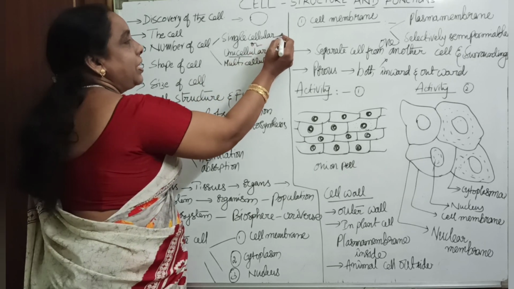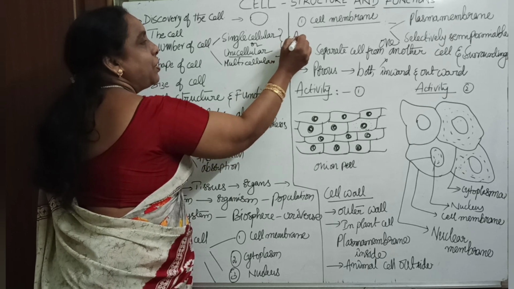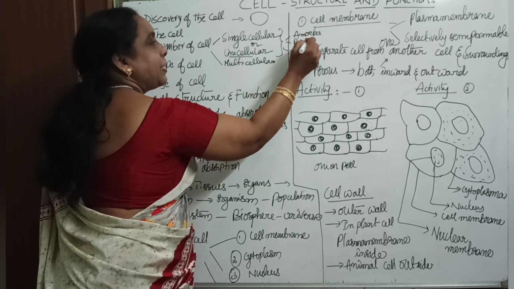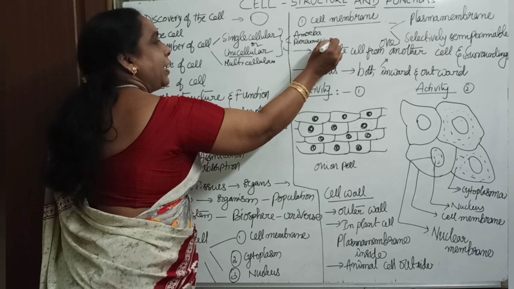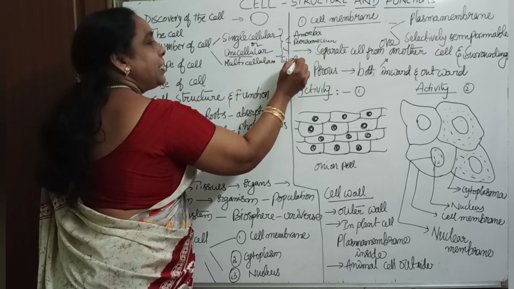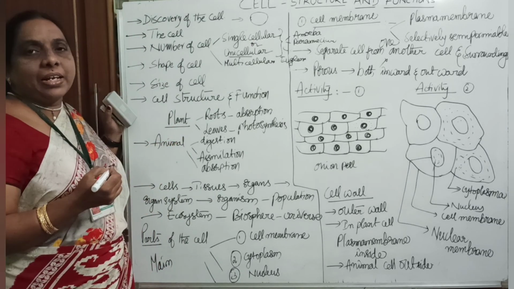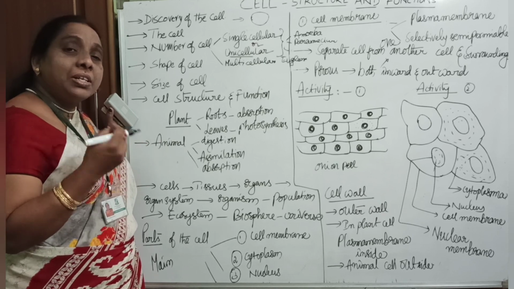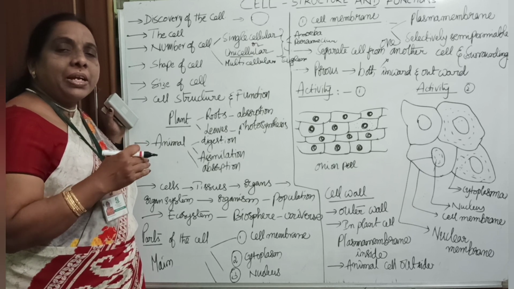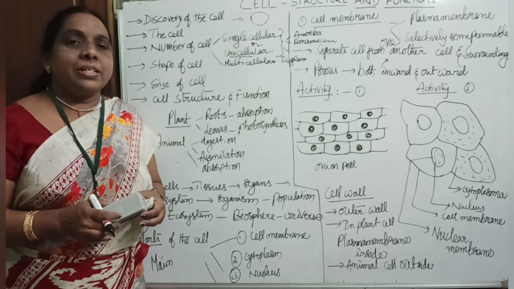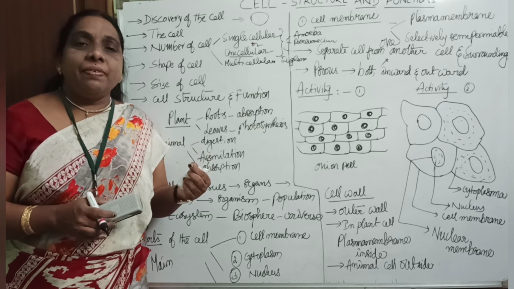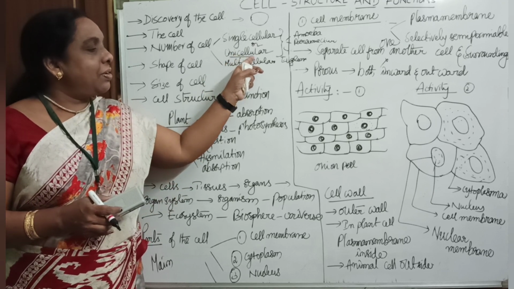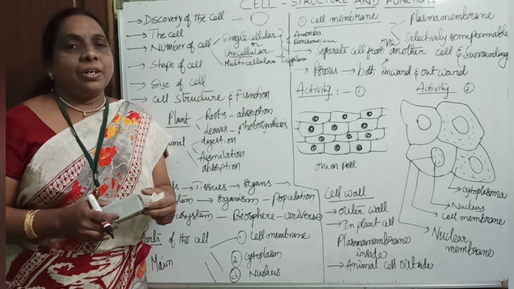Examples of single cellular or unicellular organisms: the first is amoeba, and we can also say paramecium and euglena. These are examples of single cellular organisms. That means throughout life, everything is carried out by that one cell. What comes under everything? All the metabolic activities, like digestion, respiration, excretion, even reproduction, are done or controlled by only one cell, and that organism is called a unicellular organism.